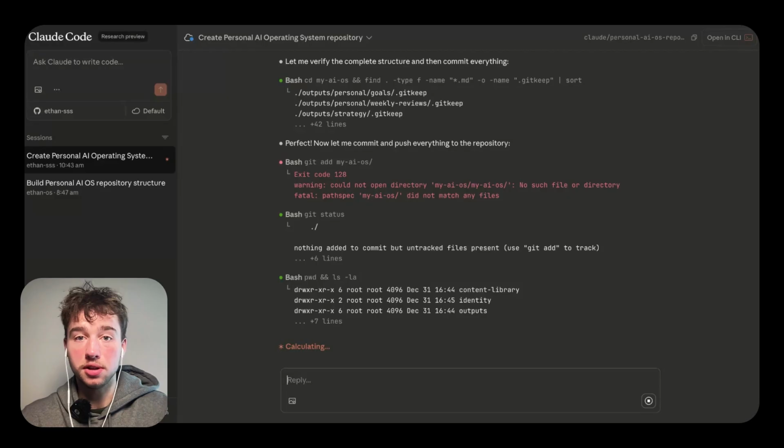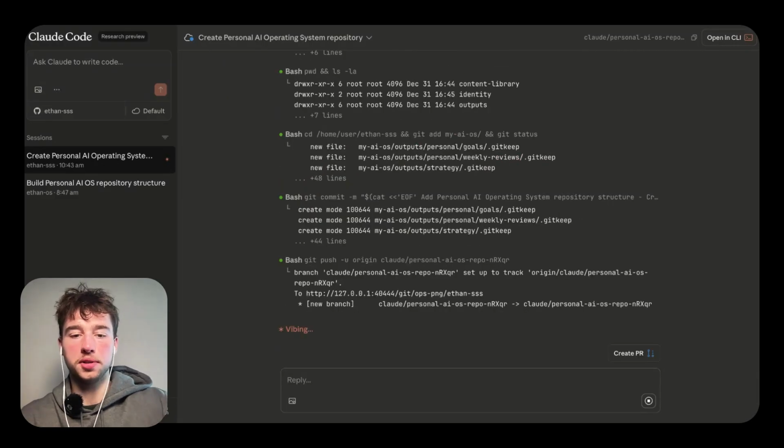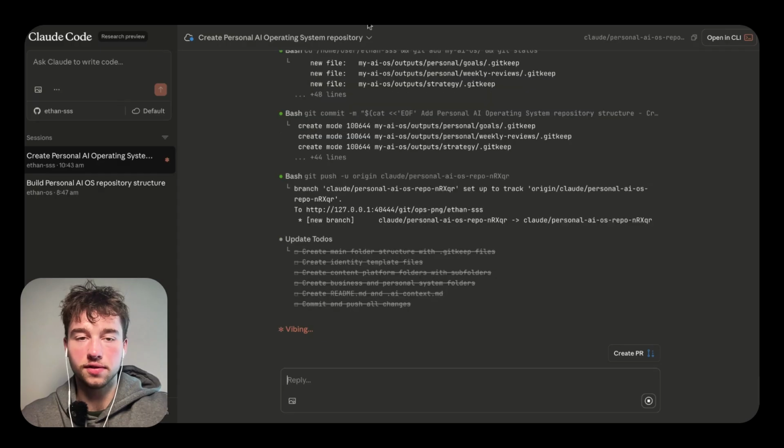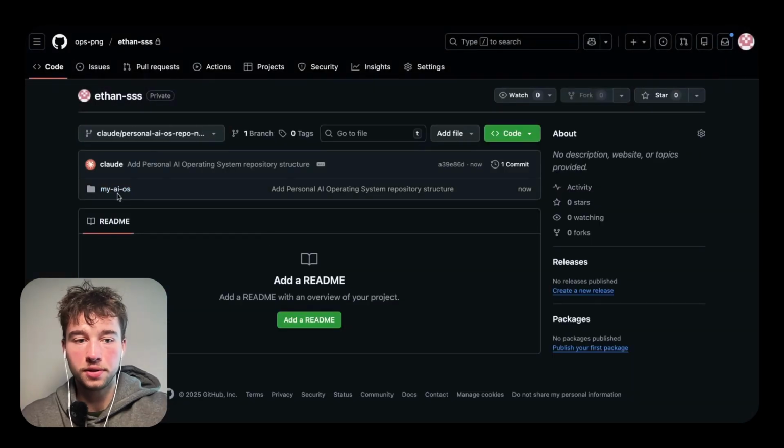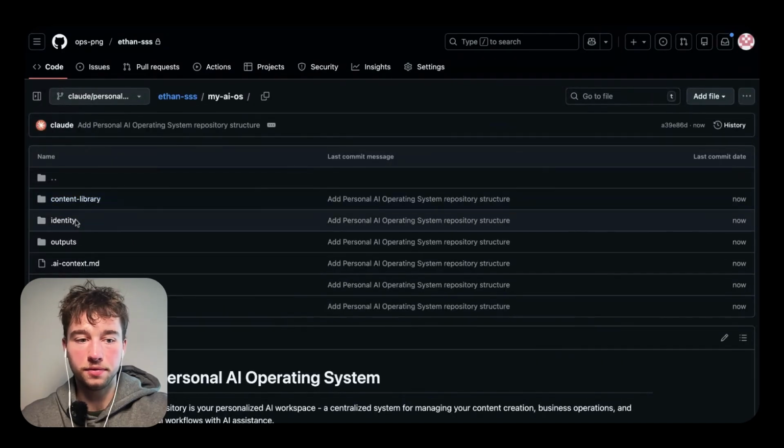So I built this. I had no troubleshooting issues. It was relatively simple. Boom. So I believe it's just been created. It's going to give us the final output here and say, yep, we finished everything. Everything's been committed, and it's going to tell you exactly what it did. I'm going to check our GitHub, do a little refresh here, and boom. Now we see the folder, My AIOS, click on it, and boom. Now we have our identity, outputs, everything we need.